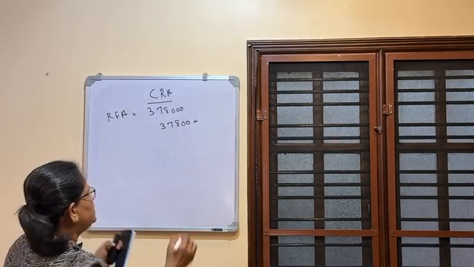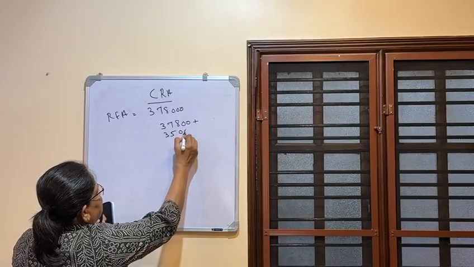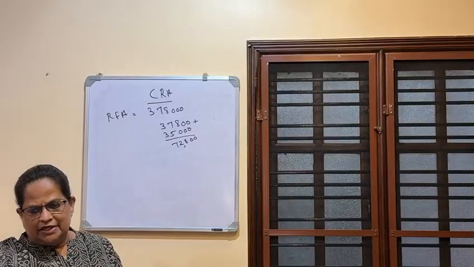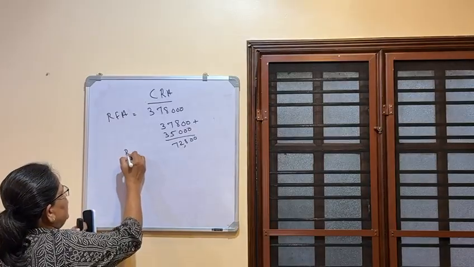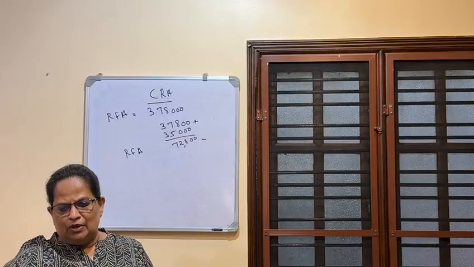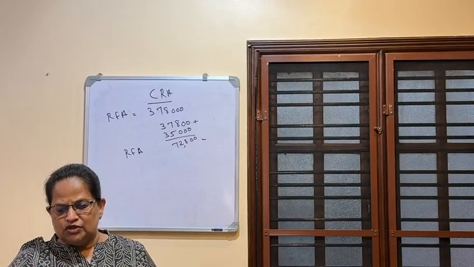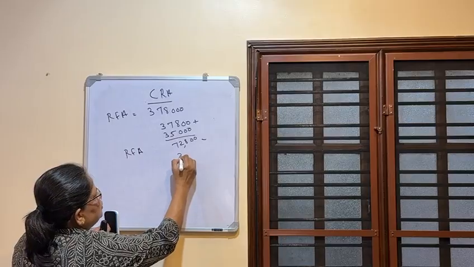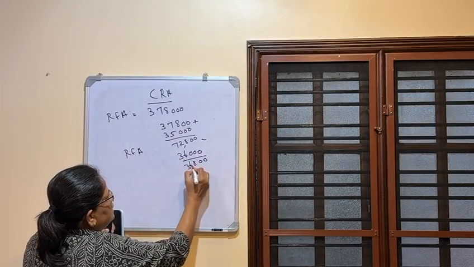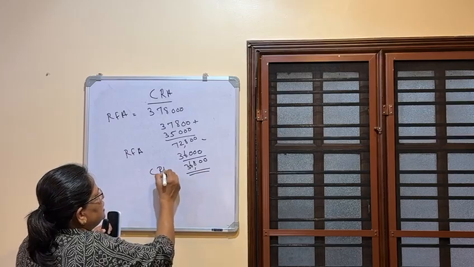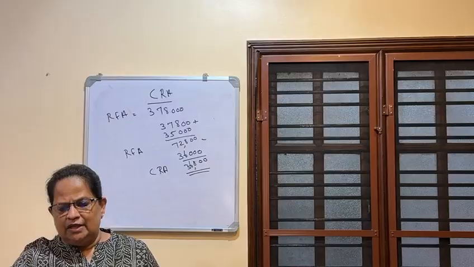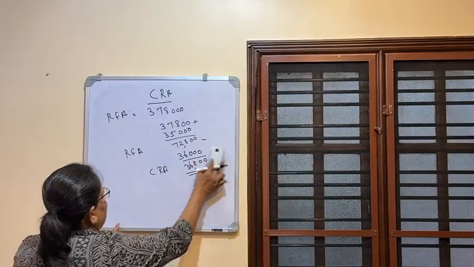3,50,000 into 10 by 100, it's 35,000. So here it is 72,800. This is the value of rent-free accommodation. Now minus the rent charged by the employer, 3,000 into 12, that is 36,000. So here 36,800 is the concessional rental accommodation value. Now we have to take the computation of taxable salary.